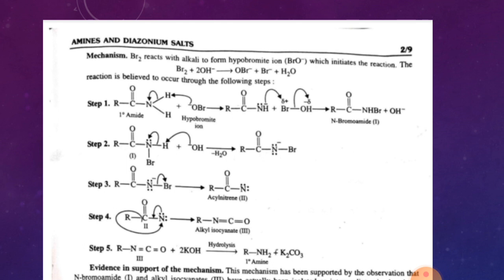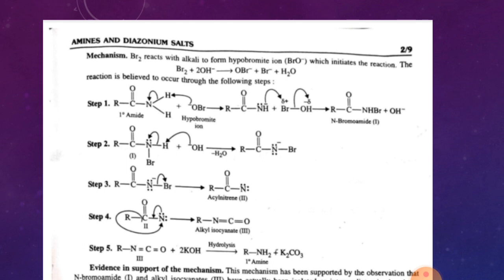In step 3, this RCONBr negative removes Br negative and forms an acyl nitrene. This acyl nitrene undergoes rearrangement because nitrogen has a tendency to donate its lone pair, and the electron density is greater on nitrogen in this acyl nitrene. The rearrangement takes place and we get alkyl isocyanate, R-N=C=O. In step 5, this alkyl isocyanate reacts with base, hydrolysis takes place, and we get primary amine RNH2 and K2CO3. So this is the complete mechanism.